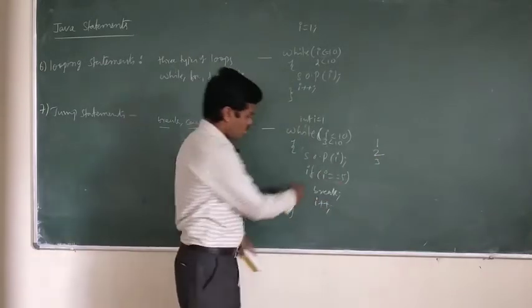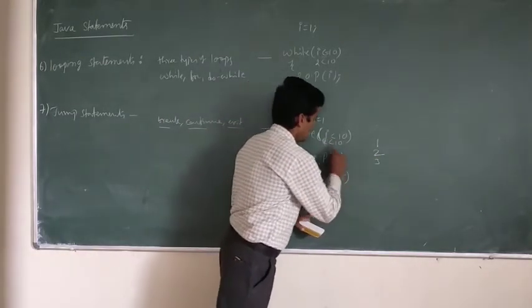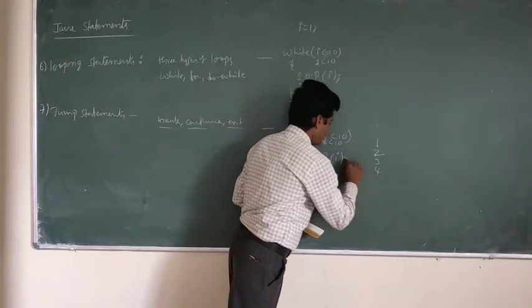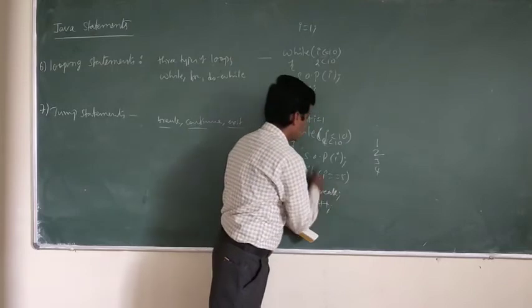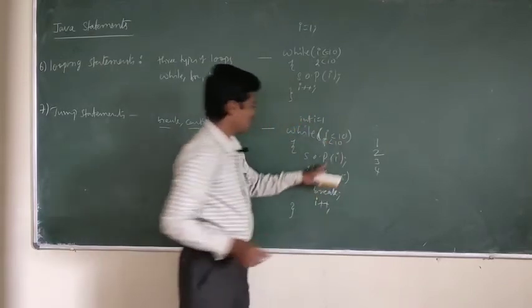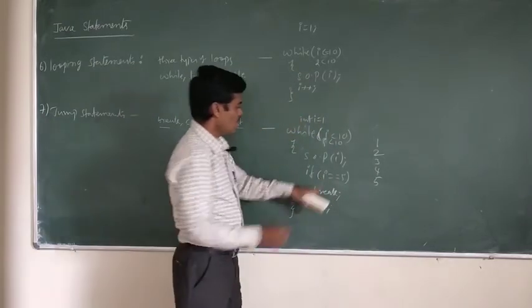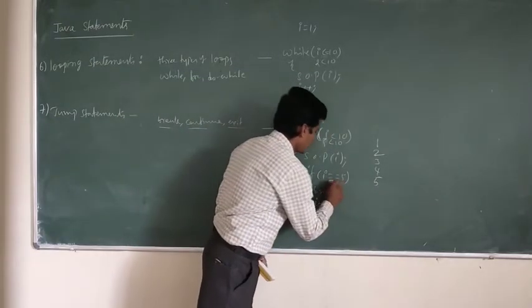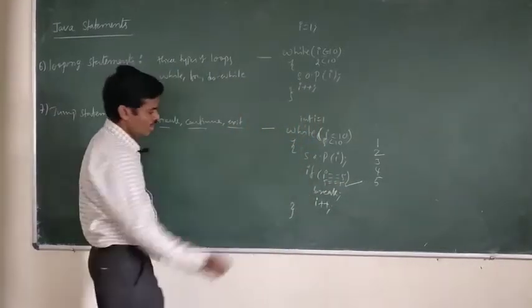3 is equal to 5. False. It will come to the next statement, I++. Now 4. 4 less than 10. True. Display the 4. And 4 is equal to 5. False. So I value incremented. Now 5. 5 less than 10. True. Display the 5. Now I value what? 5. 5 is equal to 5 what? True. Condition is true. Now it will break.